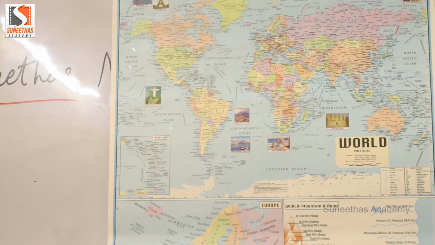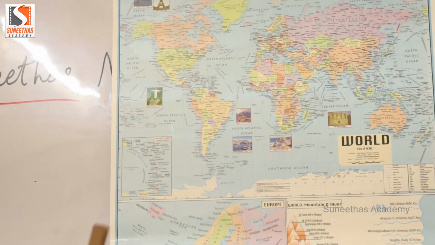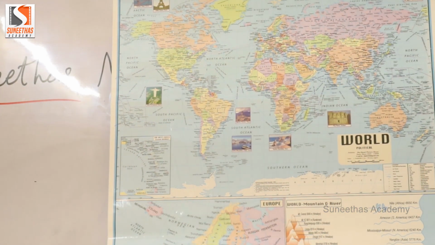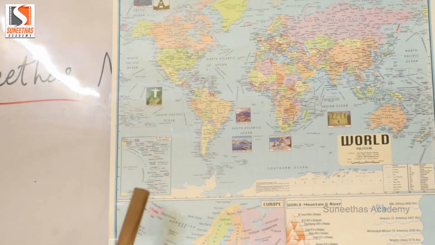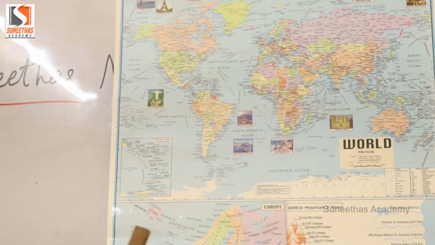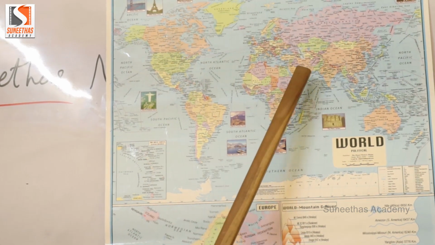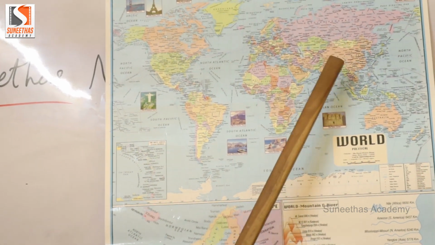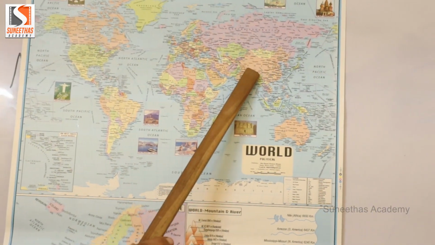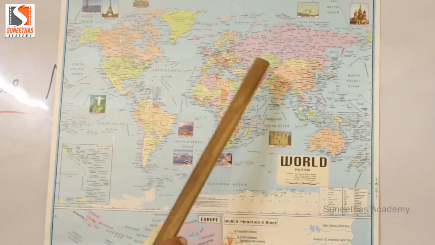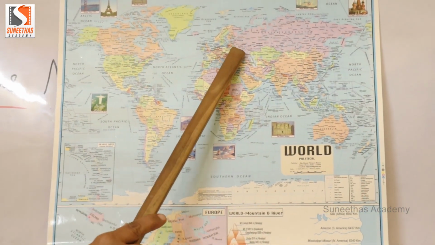What is the meaning of continents? The very large land masses are called the continents. So there are totally 7 continents. Let us locate them. This is the Asia continent. Next, this is the Europe continent.